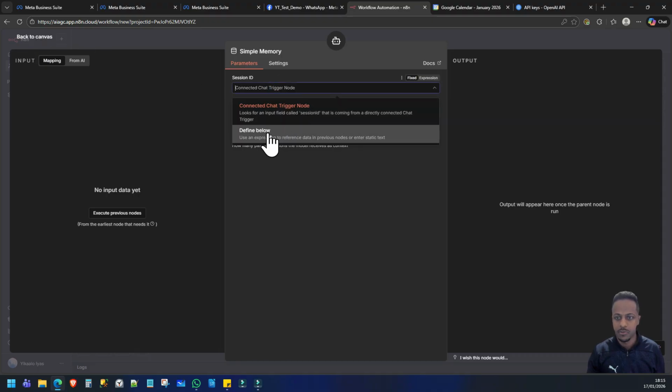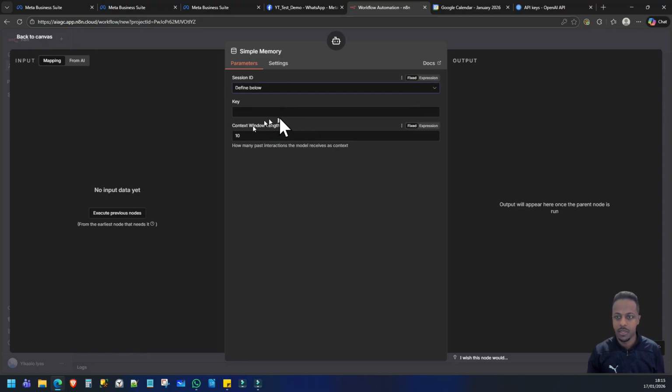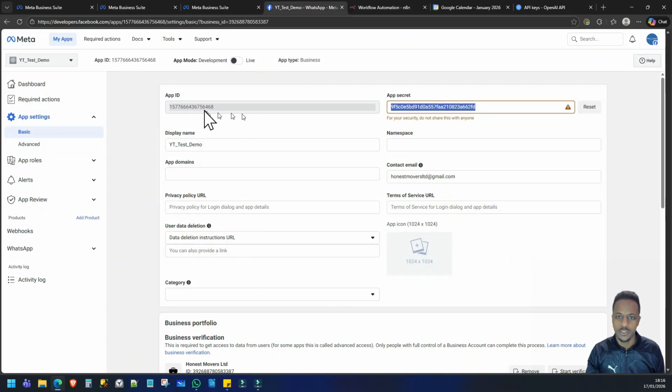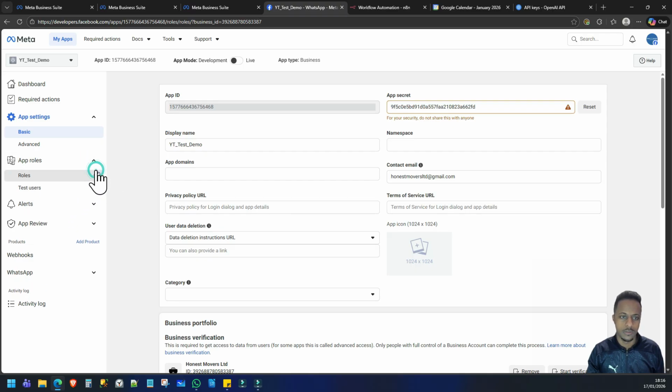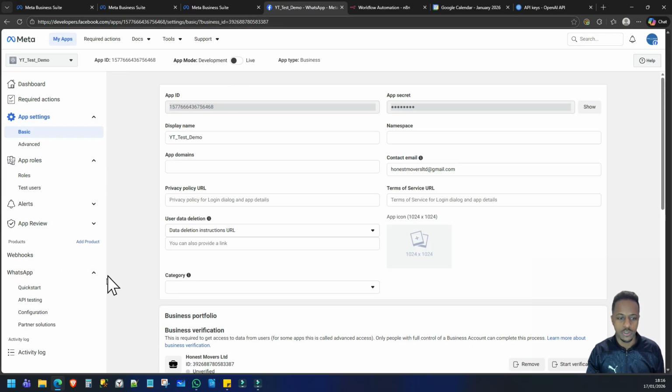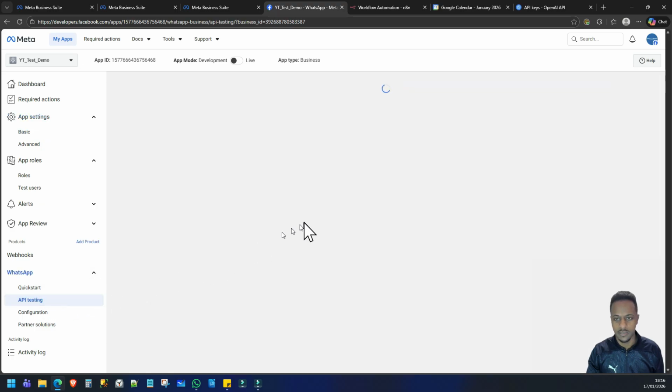And again, this we want to define below. So we want to connect this to the conversation ID. And once we get the first conversation going, then we can get that information. So if we go back to Meta, you want to scroll down below to API testing.